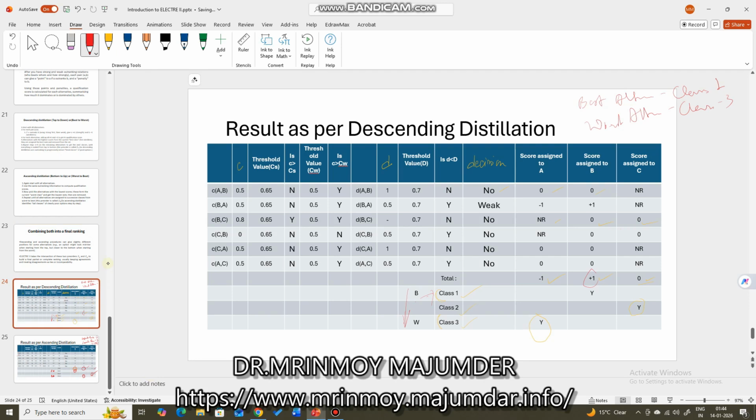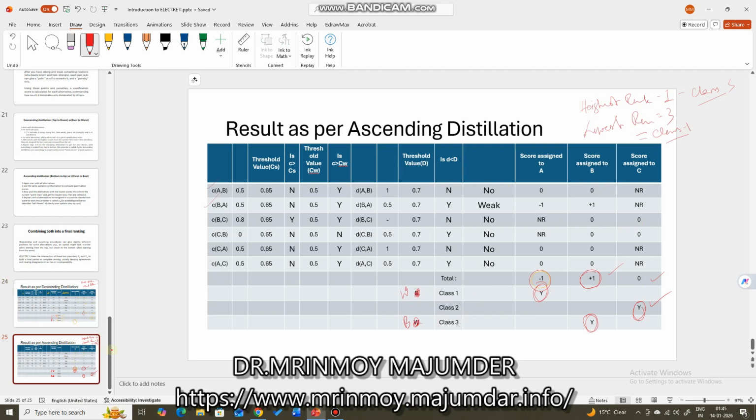distillation, which is a normal scenario, because the alternative with the maximum score gets the best rank and also the best class, that is the class 1. That same alternative has got the worst class in case of ascending distillation, which is worst to best. Worst class means here class 3. Class 1 is the best with respect to class, right?